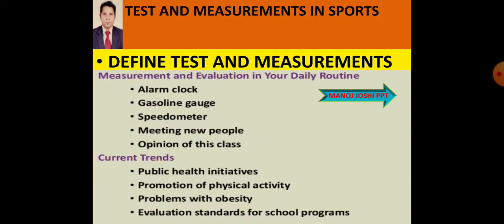Test is the tool or process in which we check one's ability on any characteristic or trait. That is test. Now we are coming to measurement.